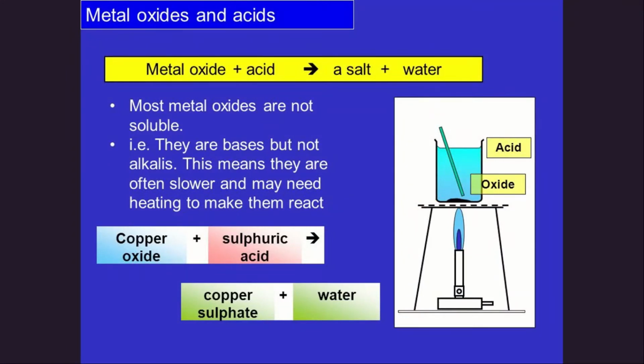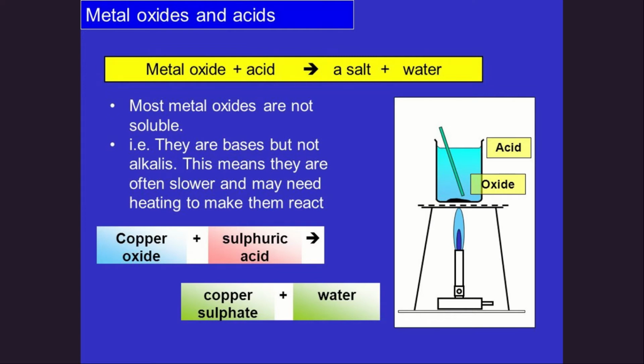So metal oxide plus acid gives salt and water. We already know that most metal oxides are not soluble. This is something we have to keep in mind: most metal oxides are insoluble. They are bases but not alkalis. This means they are often slower and may need heating to make them react.